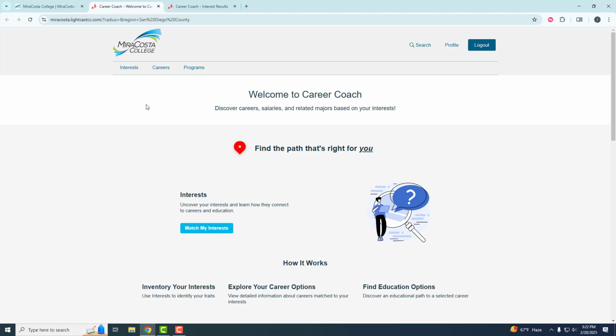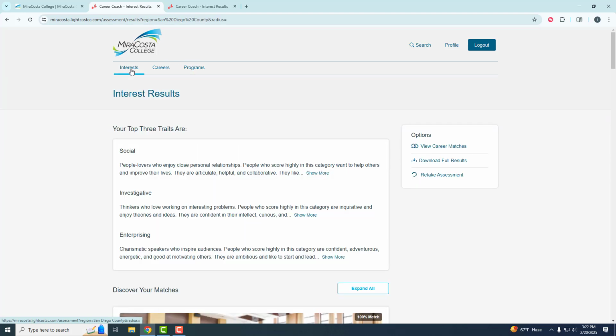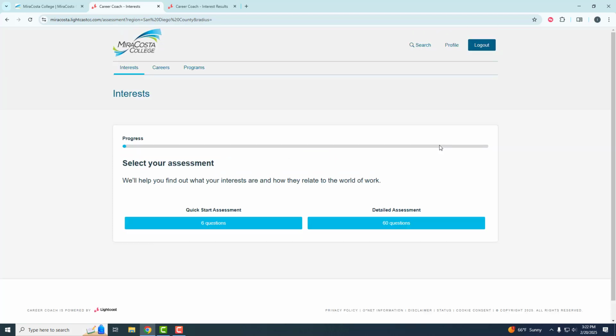So we're going to look at 3 different parts of Career Coach. We're going to look at the interest assessment, the careers, and programs. So we'll start with interests. Since I've already taken this assessment, I'm going to hit retake so you can see what it looks like when you're first accessing the product.